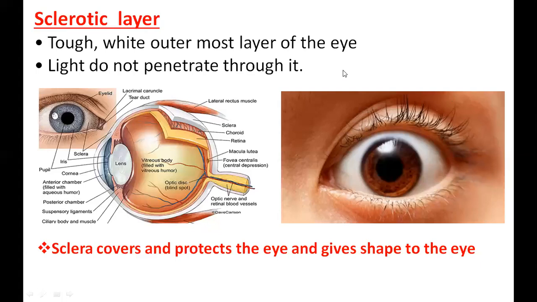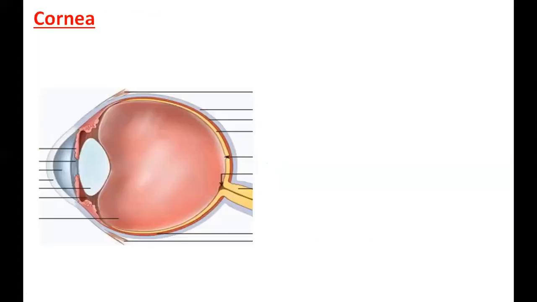Then when the sclera comes front, it becomes the cornea. So we'll now talk about the cornea. Okay, in school, they will always talk about the layers and come, but I am talking about the full structure. Okay, now we know the sclera, we'll talk about the cornea, no problem, no? From here onwards till here, it's the cornea.